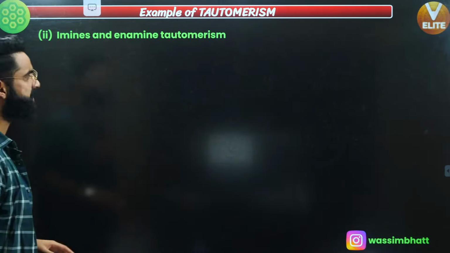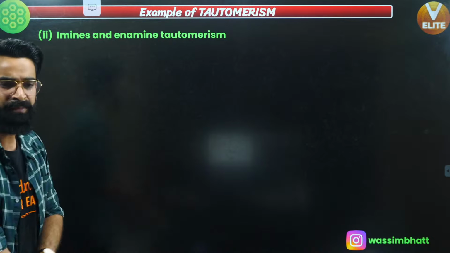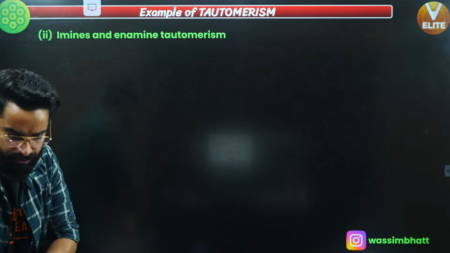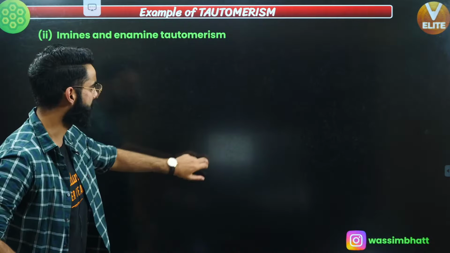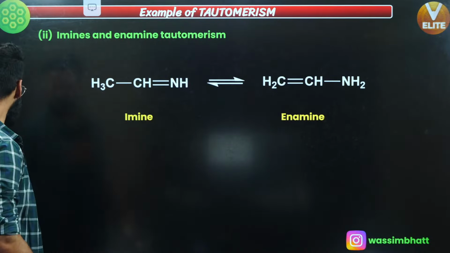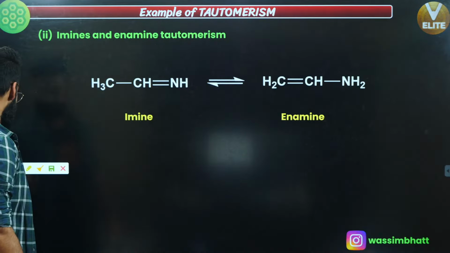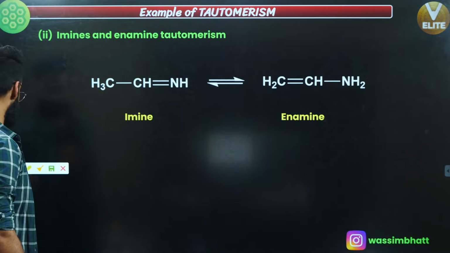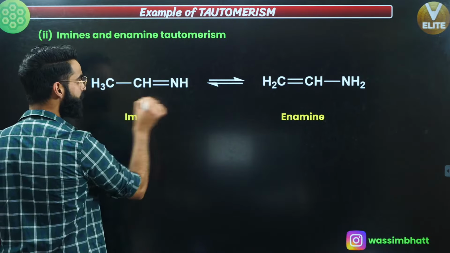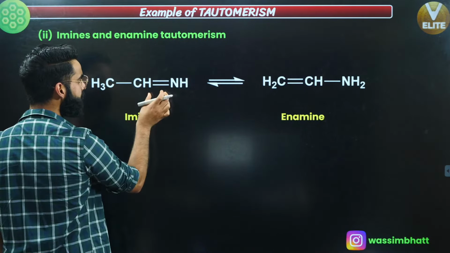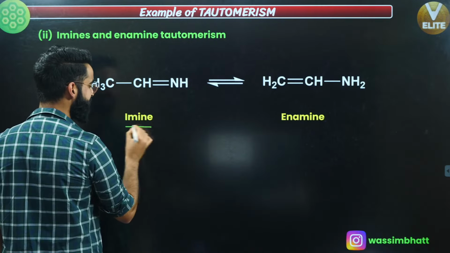I'm talking about the second type of tautomerism. This is called imine and enamine tautomerism. What is it all about? Understand. See guys, again a very simple example. First of all, have a look. This compound is what I call an imine. Carbon double bond nitrogen, this is called an imine.